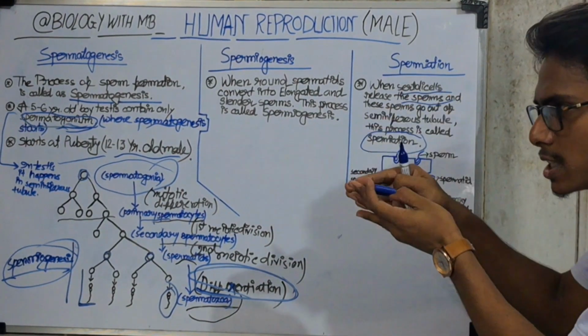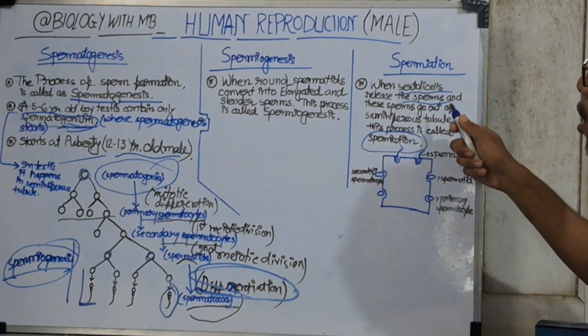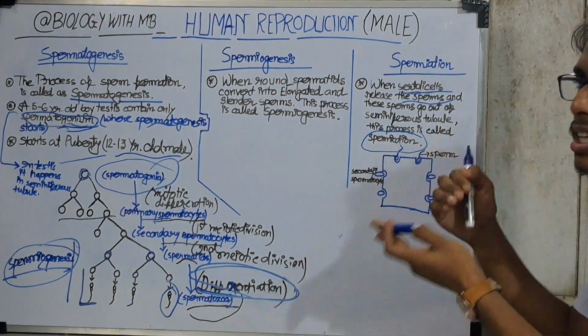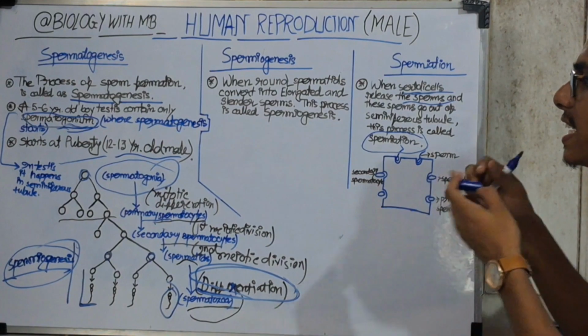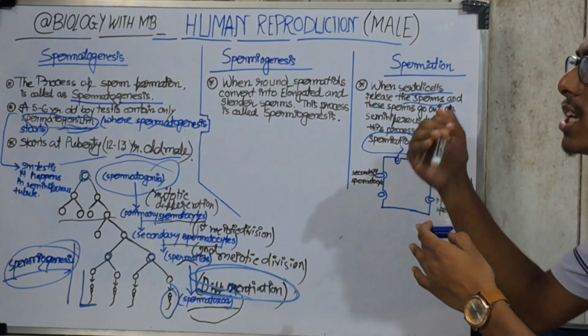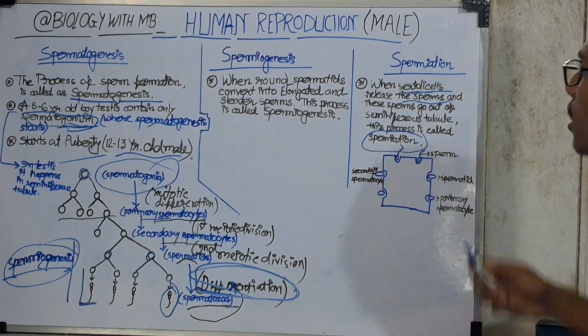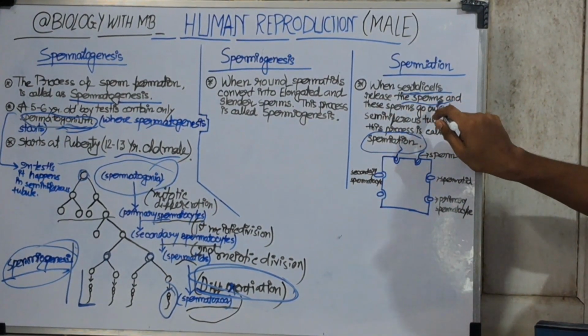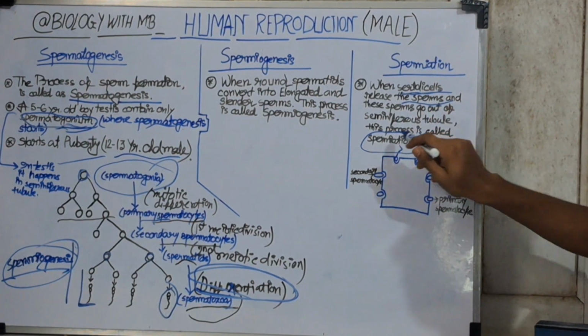In this middle stage, it goes into Sertoli cells, where the sperm gets its nutrients and gains its motility to fertilize an ovum. That's why it is said that when Sertoli cells release the sperms and these sperms go out of the seminiferous tubules, this process is called spermiation.